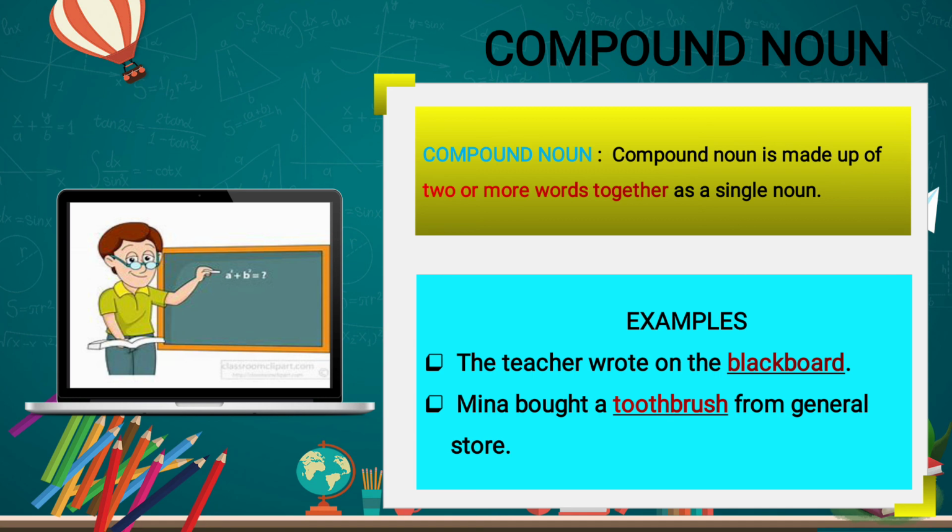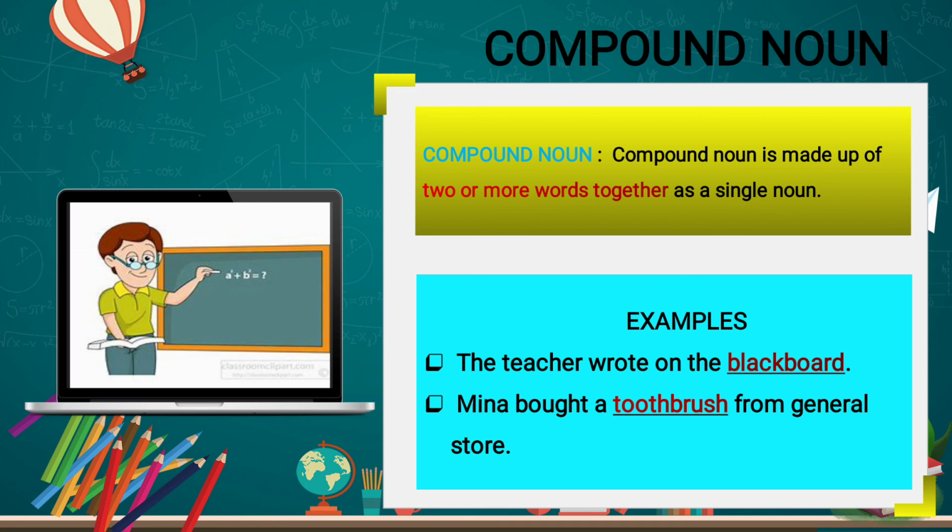Next we see, Meena bought a toothbrush from the general store. Here the underlined word is toothbrush. Tooth and brush are each a noun on their own. Tooth is also a noun, brush is also a noun. But if we join them together, they form a new word, a new noun, toothbrush.